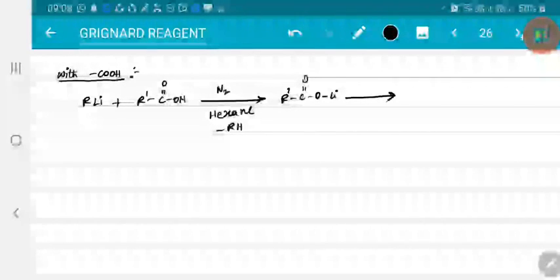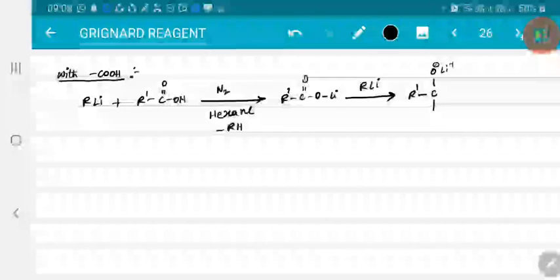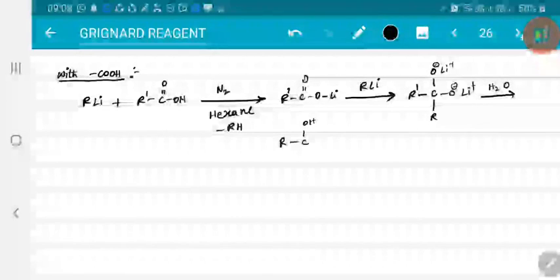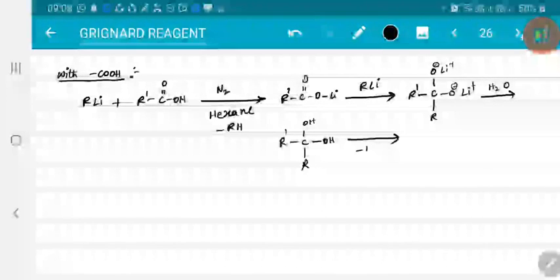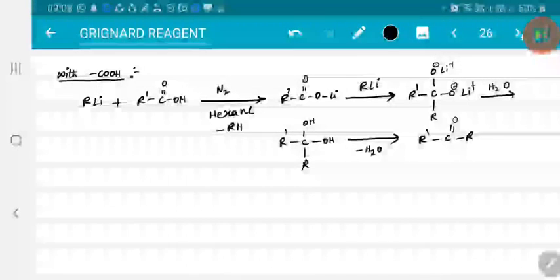Now this is allowed to react with RLi again. When this attacks, you will get R prime C with O minus Li plus, and here also you will have R. This is also O minus Li plus. This on hydrolysis, first will convert into OH groups, so C with OH, again OH here, dehydration, forming ketone. So this is the final product. Next, reaction with cyanides.